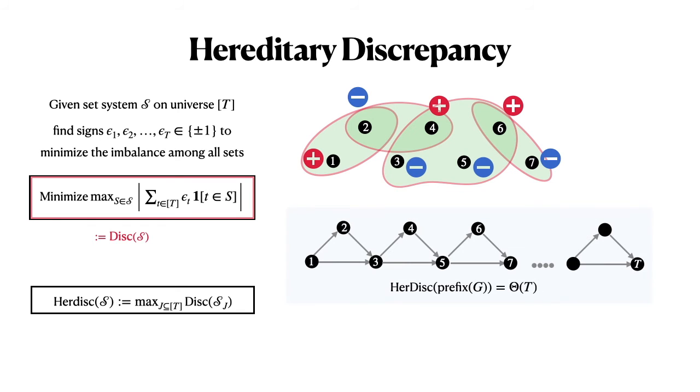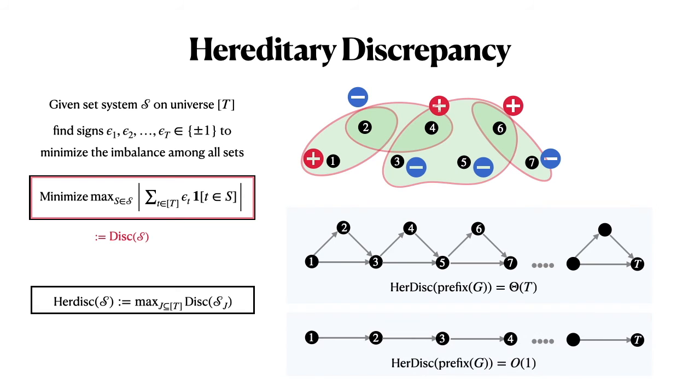For instance, if you look at this DAG that we just saw before, and our set system is all the prefixes of this DAG, so all paths and all prefixes of such paths, then it's not very difficult to show that the hereditary discrepancy of this set system is linear in t, which matches what we were seeing before.